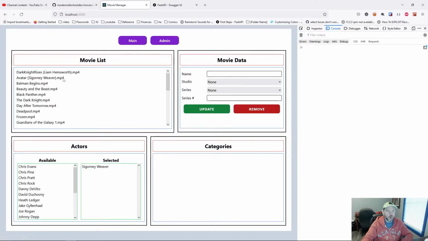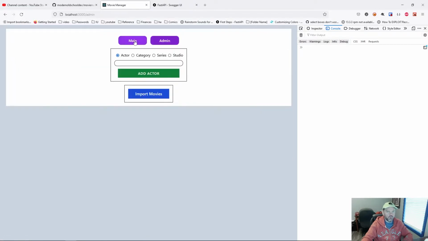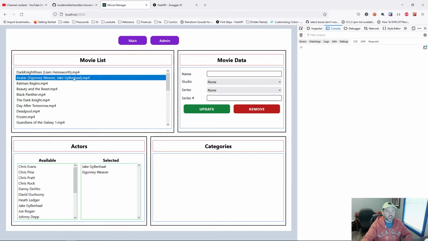So let's go over here to Avatar. We've got Sigourney Weaver on there. What happens if we add Jake Gyllenhaal? He should be before Sigourney Weaver, so does he appear before on the list? And the answer is no, he does not. He appears last on the list.